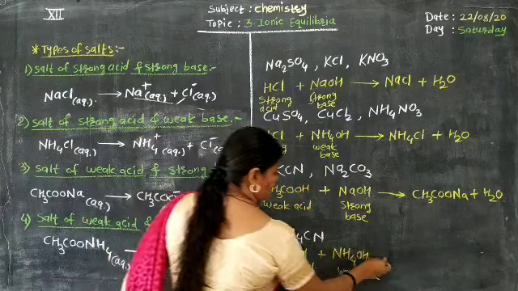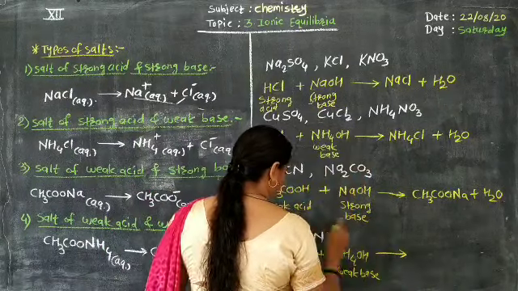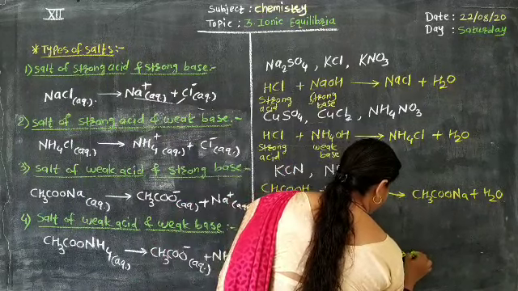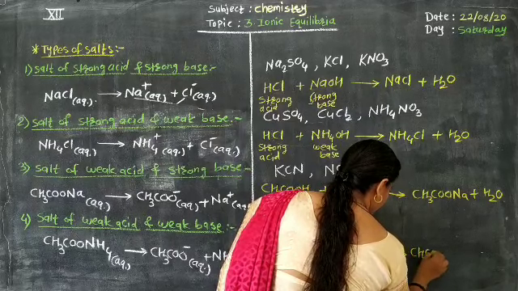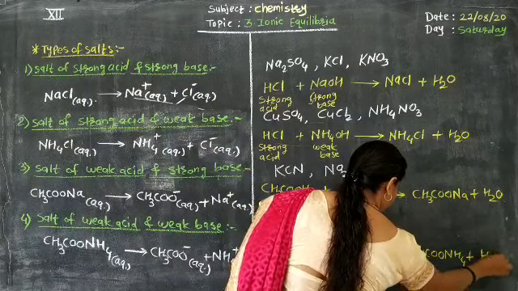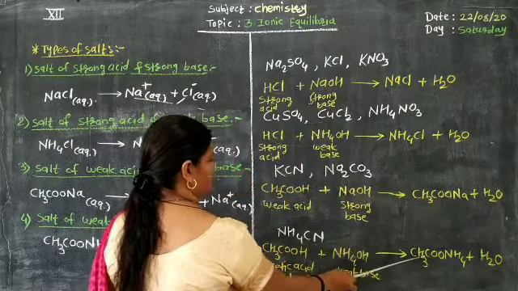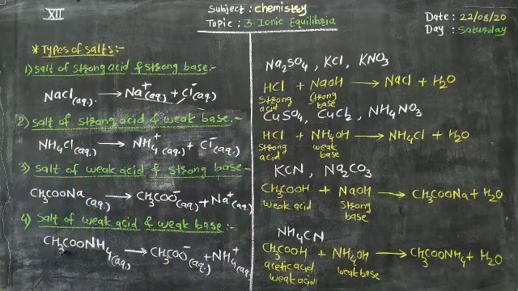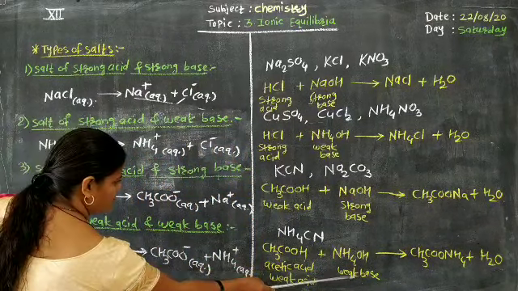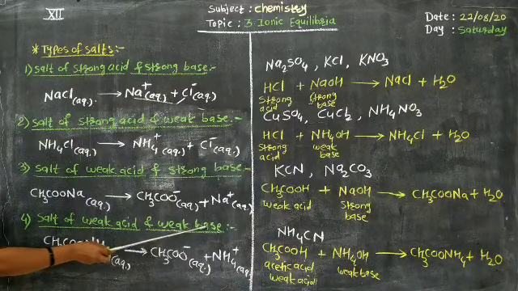Acid plus base, neutralization reaction, formation of salt plus water. Which salt is formed? NH4 and CH3COO combine for the formation of CH3COONH4 plus water. Hence this salt, ammonium acetate, is a combination of weak acid and weak base. Therefore, it is known as salt of weak acid and weak base.